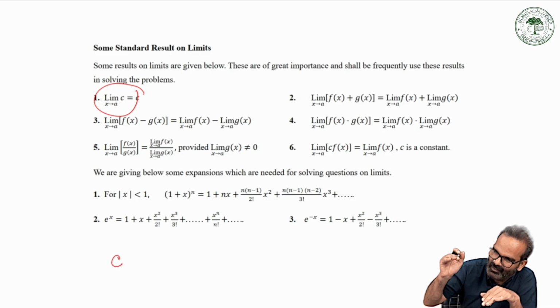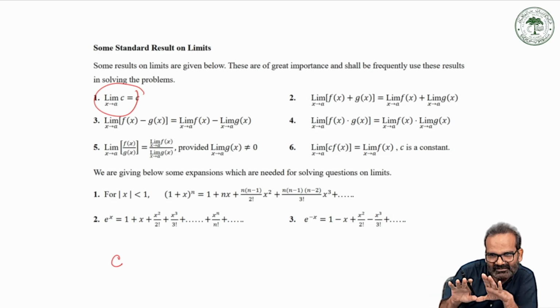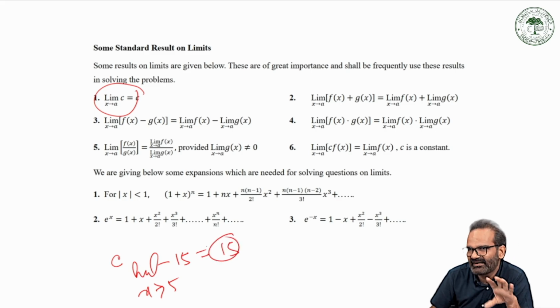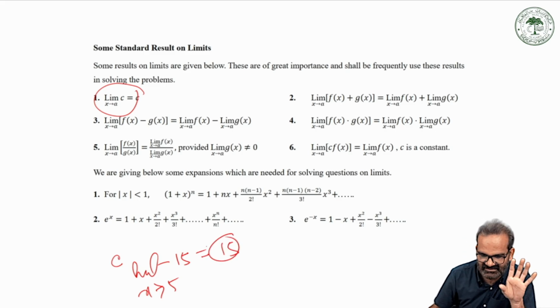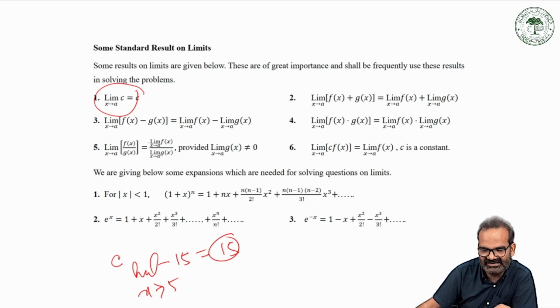If you apply a limit on any constant, the number never changes. For example, limit x tends to 5 of 15 will remain 15, because a limit acts on variables, it never acts on a constant. So limit x tends to a of any constant c remains c itself.